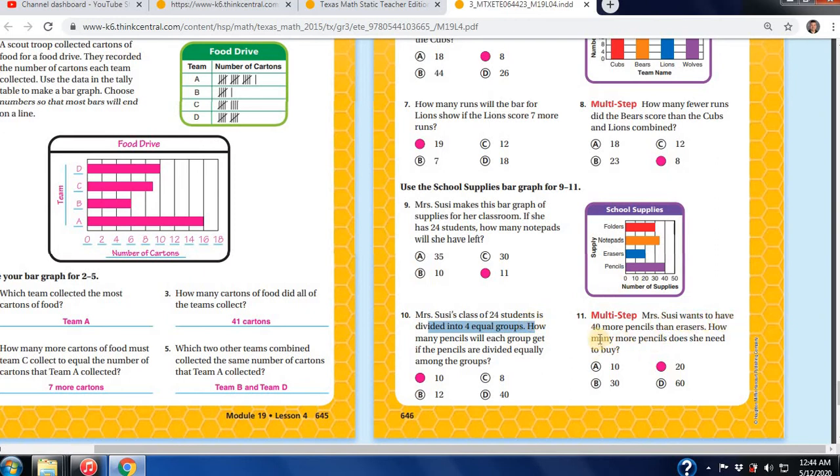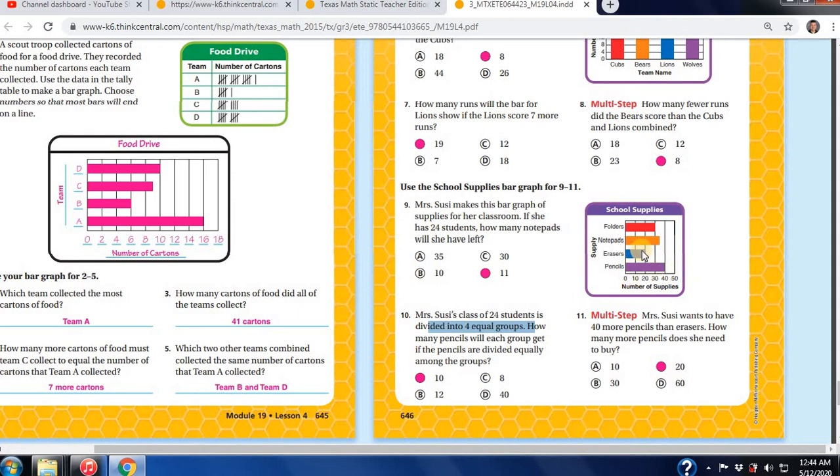Mrs. Susie wants to have 40 more pencils than erasers. How many more pencils does she need to buy? How many pencils does she have? She has 40. She needs to have 40 more than erasers. Erasers are 20. So right now she has 20 more pencils than erasers, but she wants to have 40 more. If she has 20 more already, she needs to add another 20 to make 40. So she could have 60. That's how we got that.